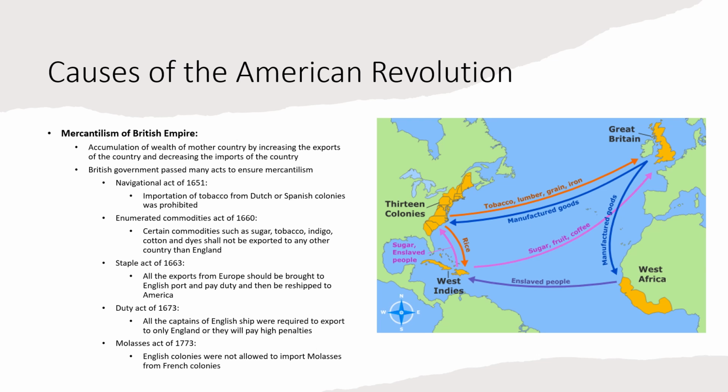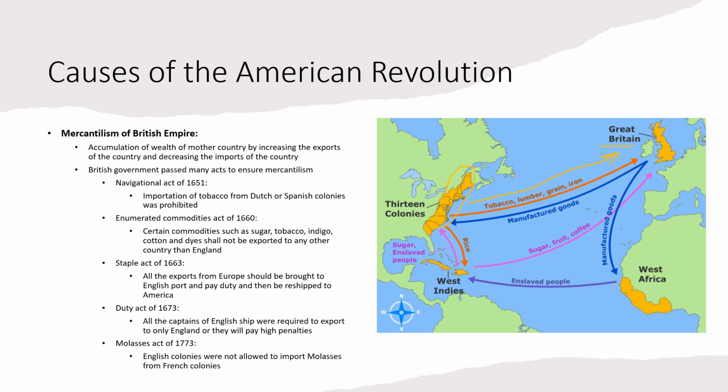Great Britain was importing all the raw materials from the colonies, almost free of cost. It did not pay anything to its colonies because it believed that these colonies are ours, and all the resources are ours, so we do not have to pay. All the precious material that is in these 13 colonies is our own, so we do not have to pay. So Great Britain was importing all the raw materials from these 13 colonies.